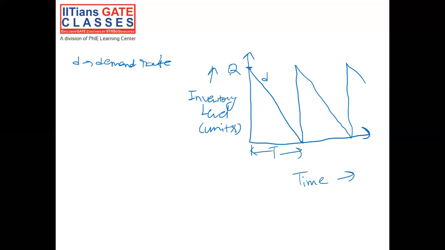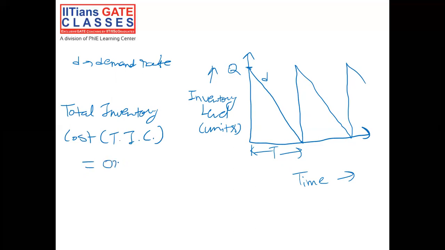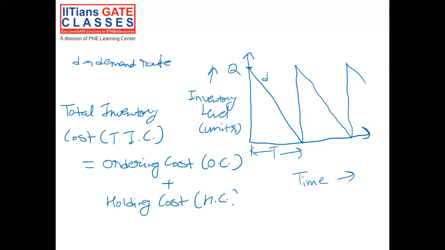So now what is the total inventory cost? Total inventory cost, or TIC, would have two components, that are ordering cost, that is OC, plus holding cost, that is HC.